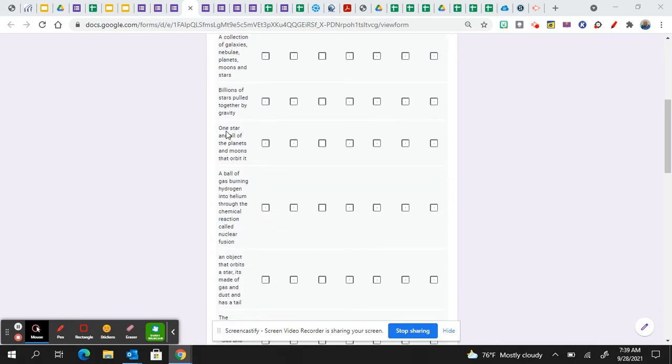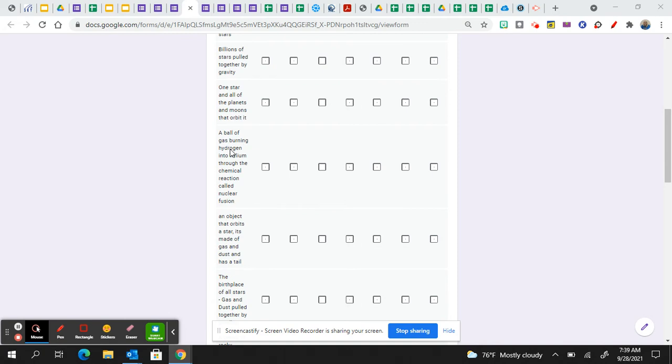All right, one star and all of the planets and moons that orbit it. So one star, that means it's a solar system, right? And everything that orbits around it. A solar system is just that, one star and everything that goes around it. And what's going around it is determined by the amount of gravity that it has. Okay, next one.